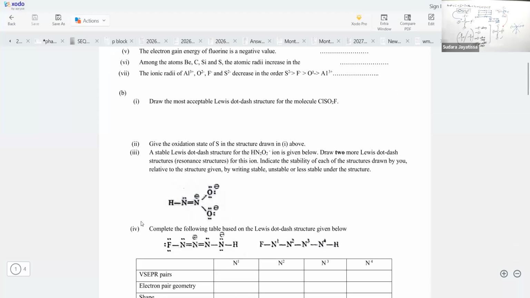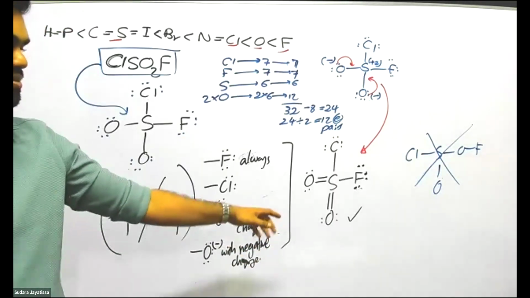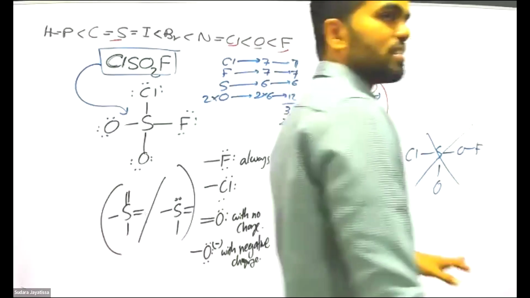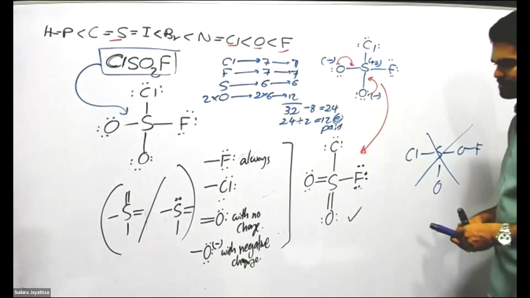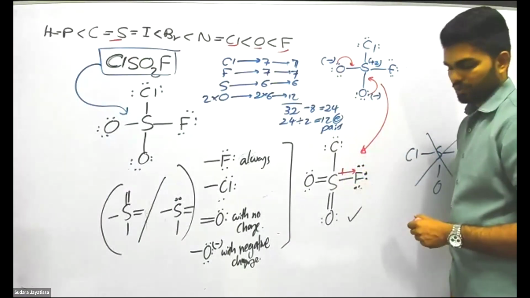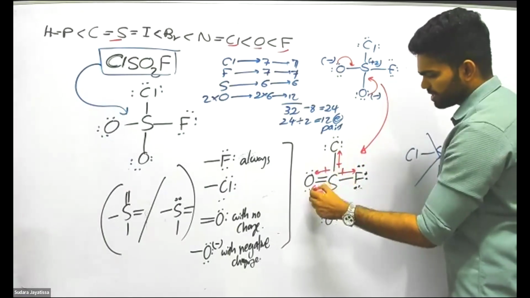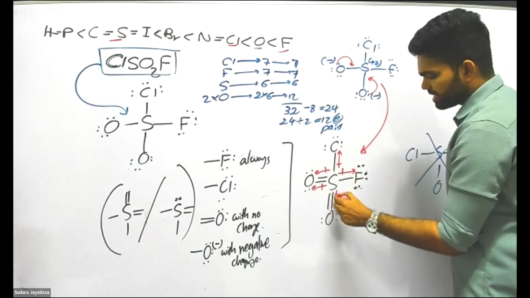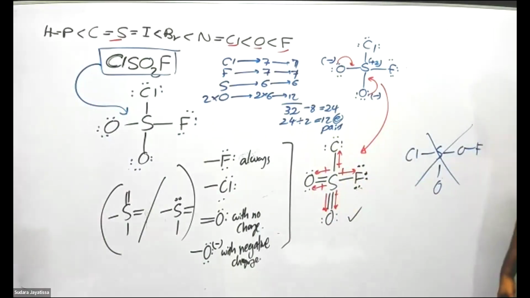Right. Now they are asking the oxidation state of sulfur. What is the oxidation state of sulfur? This sulfur is plus 6. How do we get it? Yeah, the more electronegative atom here is chlorine, here oxygen. So you can see all these bond electrons are partially attracted more towards the more electronegative atoms.